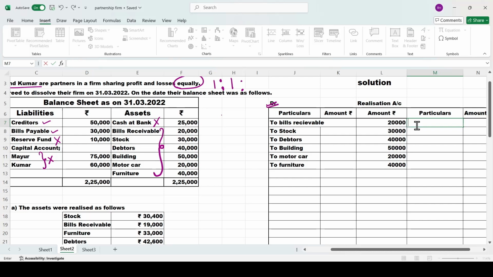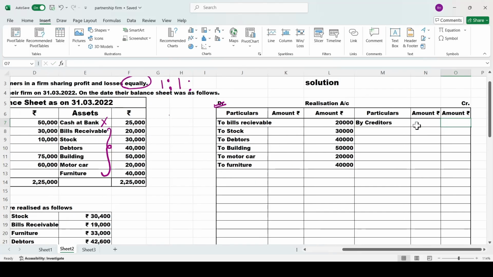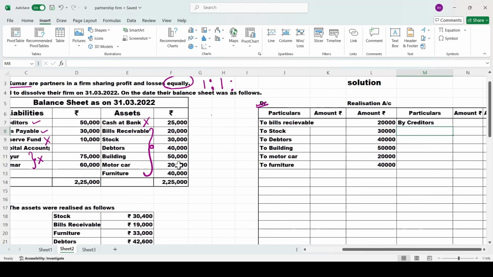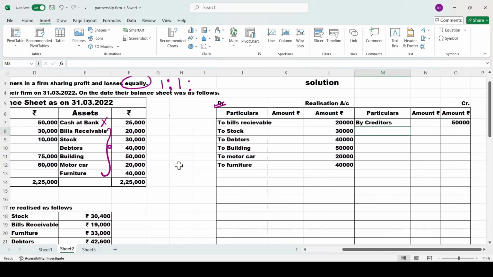Okay, this side it will start with "by." First one you have creditors. Creditors, how much? Take it to the outer column, creditors 50,000. Come to the next. Next, what you have? Bills payable. Bills payable is how much? 30,000. Only 2 items to be recorded. Hope you people understood this.